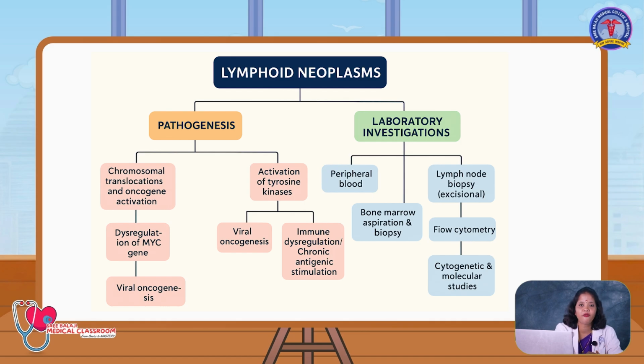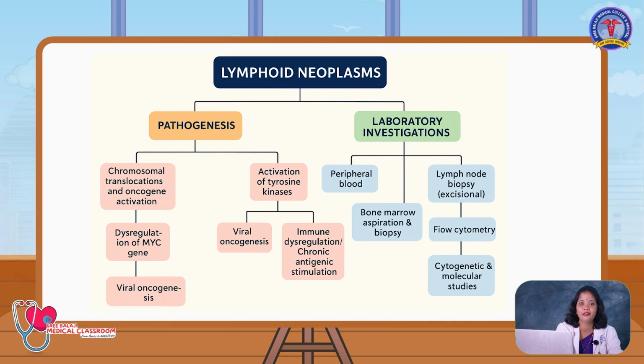Lymphoid neoplasm is broadly diagnosed by two things: one is identifying the pathogenesis, another is the laboratory investigations. In pathogenesis, most of the neoplasms occur due to chromosomal translocation and oncogene activation, which causes dysregulation of the MYC gene. Second is the activation of tyrosine kinase, along with viral oncogenesis, immune dysregulation and chronic antigenic stimulation.